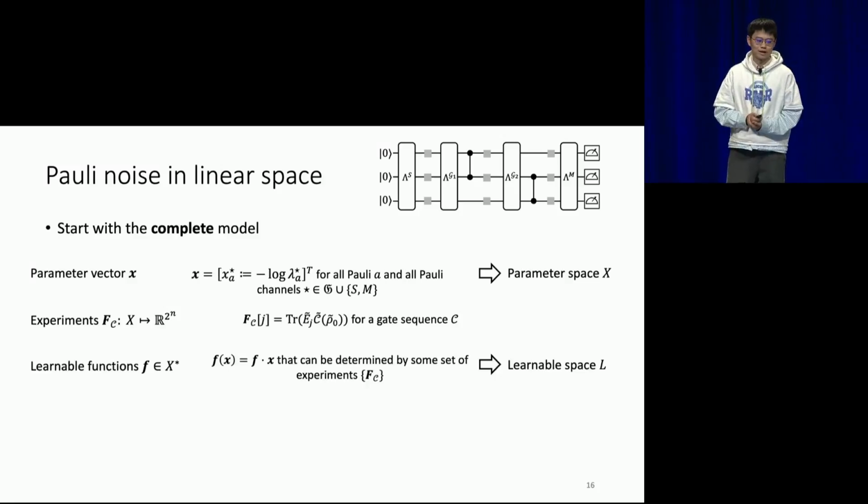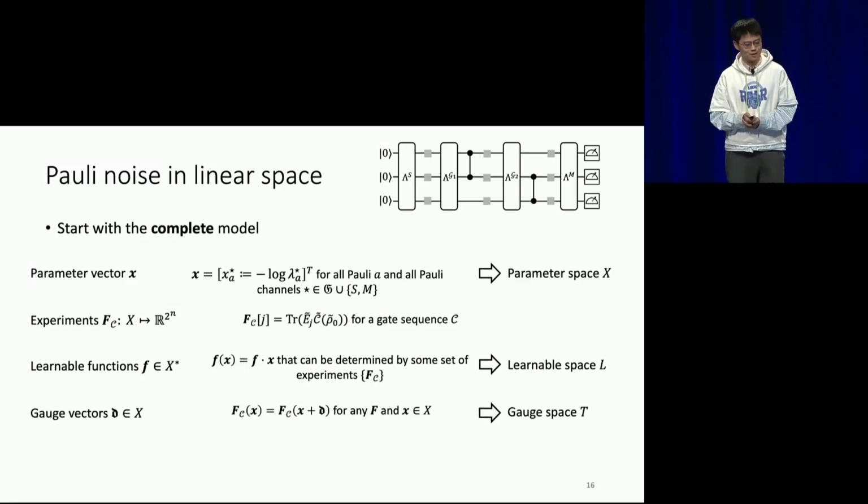And because of that, we can then define something called the learnable function. I call a function of the noise parameter learnable if and only if it can be determined by some set of experiments. Here, I will just consider linear functions. But I have an argument that linear functions suffice, but I don't have time to explain now. So please bear with me on that. And I can also define something called a gauge vector.